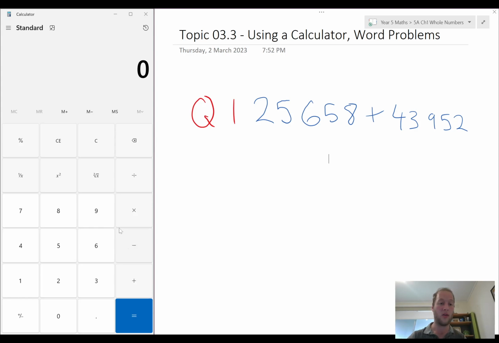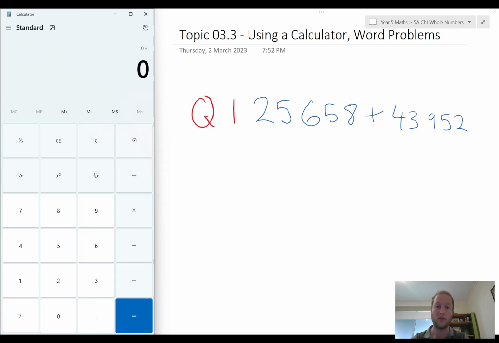Great. And then obviously on the side, we have the divide button, we have the times, we have the minus, we have the plus, and don't forget the equal sign and our decimal place. Those are the main ones we'll be using. We won't really be using the other functions. And there's also different types of calculators. So you could use one that's called a scientific calculator that might have some more functions. But for now, where we're at the moment, this is mighty fine for us.